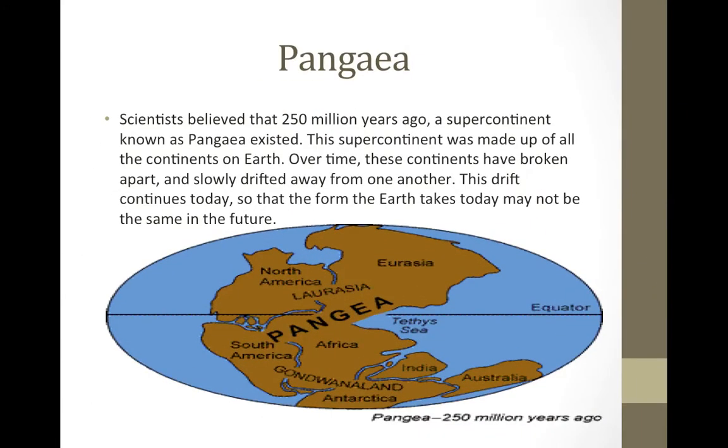Pangaea. Scientists believe that 250 million years ago, a supercontinent known as Pangaea existed. This supercontinent was made up of all the continents on Earth. Over time, these continents have broken apart and slowly drifted away from one another. This drift continues today, so the form the Earth takes today may not be the same in the future as Pangaea 250 million years ago.